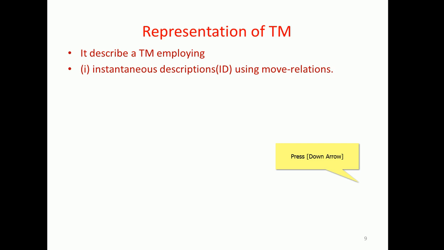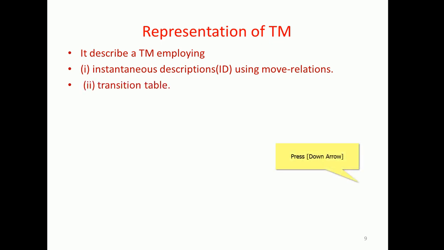The instantaneous description examines and tells about the future steps: currently it is at this stage and will consume certain inputs, after which, what is the next state? That kind of description is narrated with the help of this notation, the instantaneous description, for the possible move relations adopted in most Turing machine models.